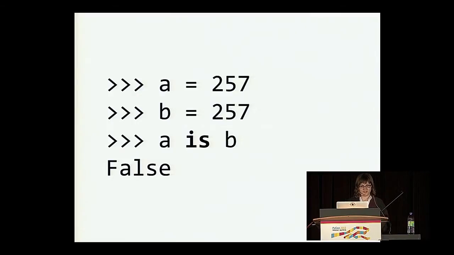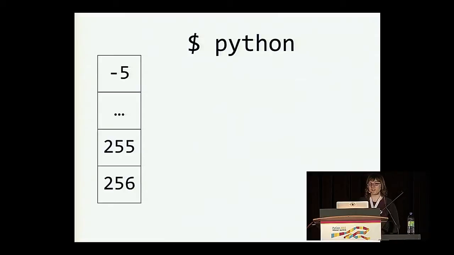So this is weird, right? So let's take a minute to really investigate what's happening here. This example is actually a quirk of the CPython implementation of Python. Some implementations behave a bit differently. But when you fire up your trusty CPython interpreter, before you're even given your prompt, the interpreter will create an array containing the integers between -5 and 256.